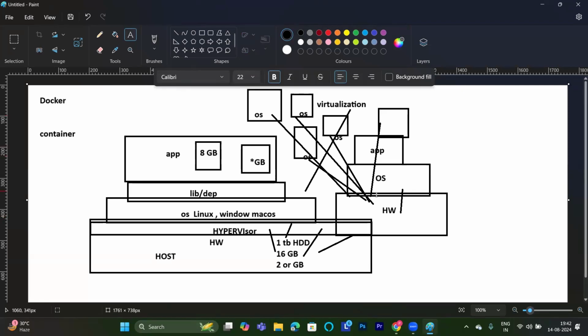Now, one problem here is that we are virtualizing the hardware component, but we are not virtualizing our operating system. So before we were wasting money here, and now we are putting money here. See, an operating system is not free. We need to pay money for the licensing.